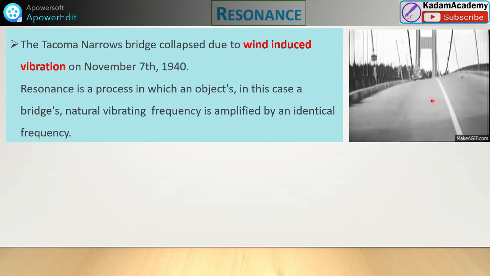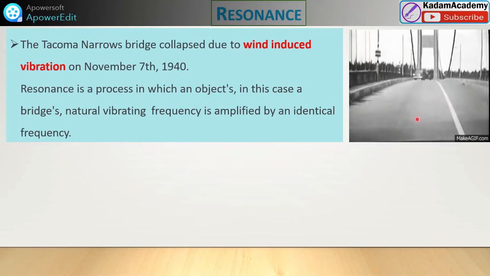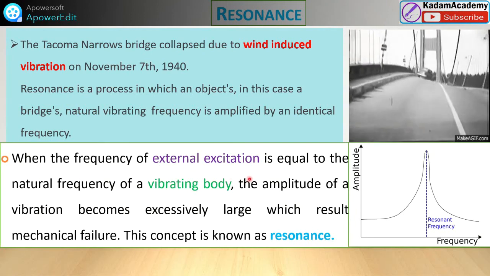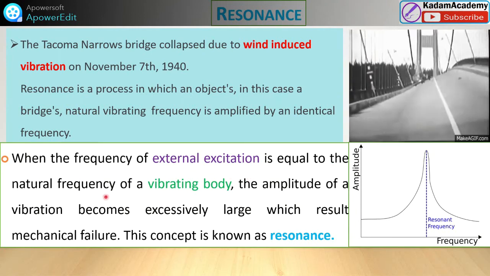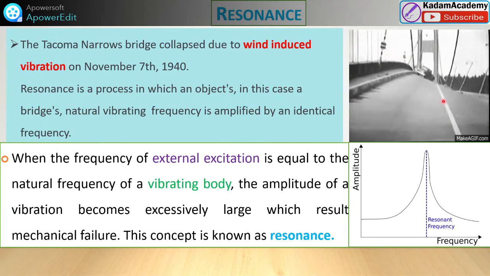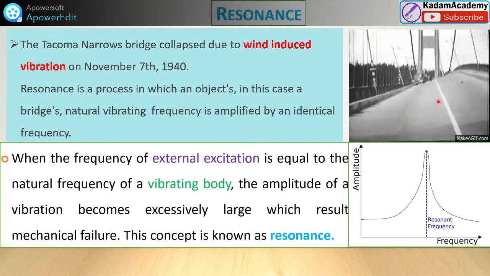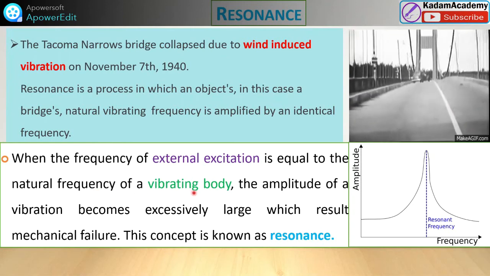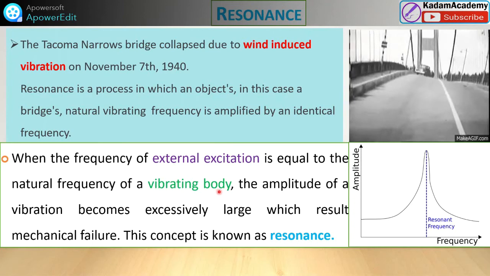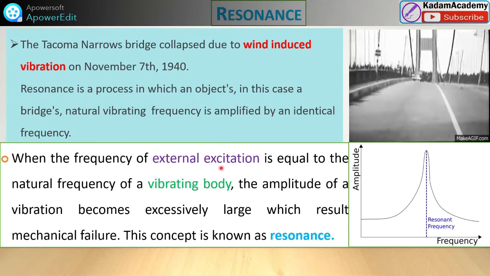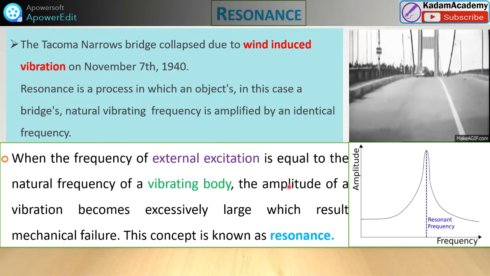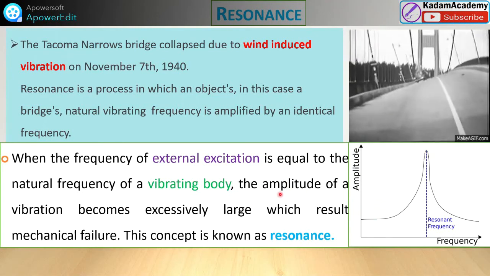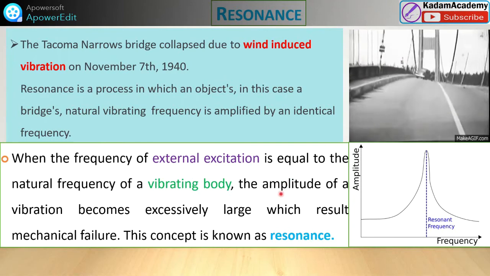So it collapsed. So what is resonance? When the frequency of external excitation is equal to the natural frequency of this bridge, or any mechanical system or any vibrating system that has its own natural frequency, and that vibrating body is applied with external excitation, if the frequency of the external excitation matches, then accidents like this may occur.